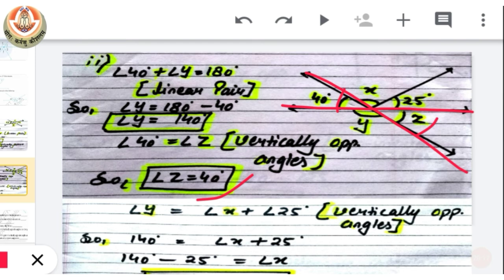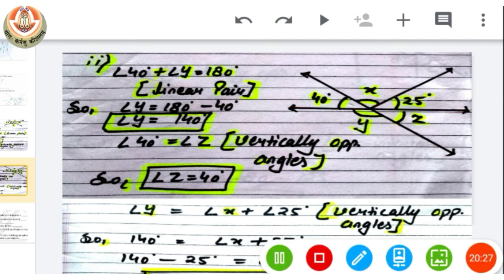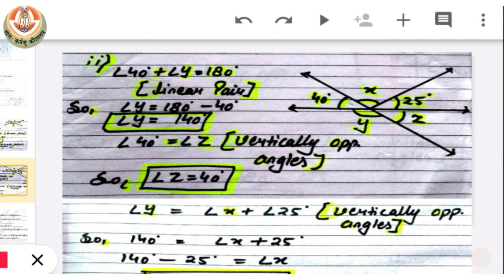Now we have to find the value for x. Now you can see here that y is making a vertically opposite angle with the sum of x and 25. So y is equal to x plus 25 because they are vertically opposite angles.